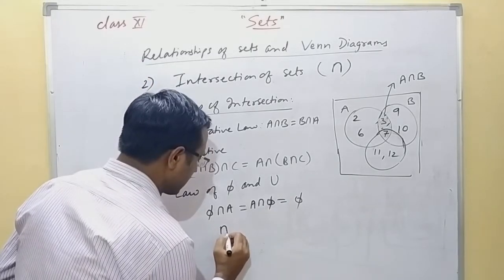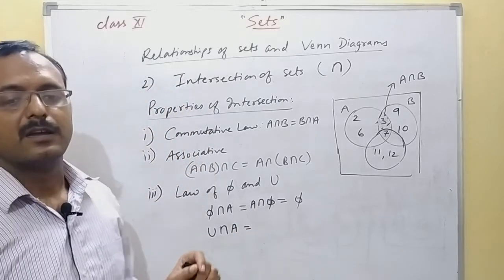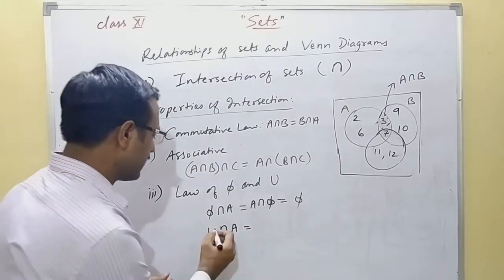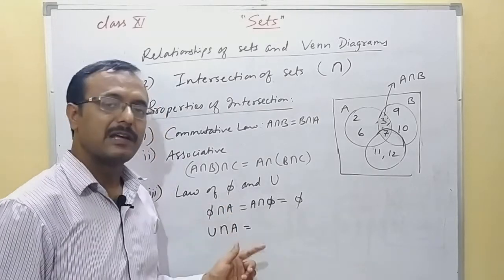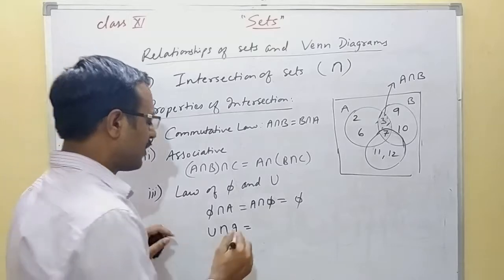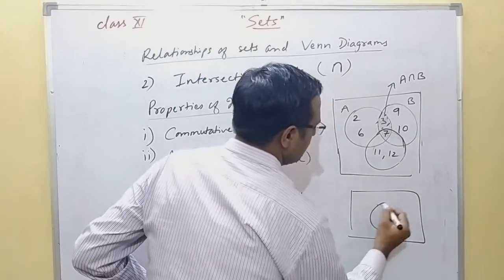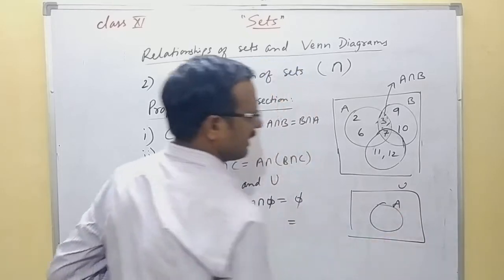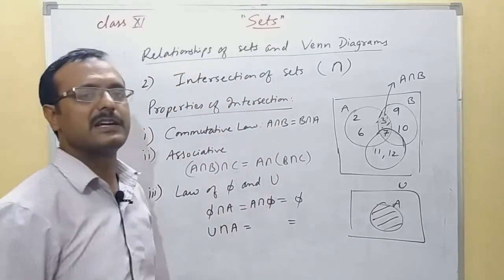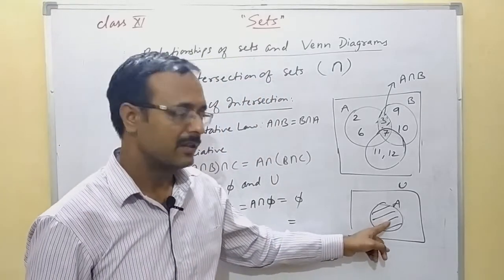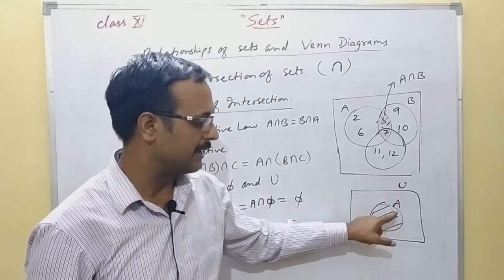If you do the intersection of universal set and any set A, what are you going to get? Universal set means this set, and this is set A. The intersection part is this one, all the elements which are contained in A only, because this part will be contained in U also and A also.